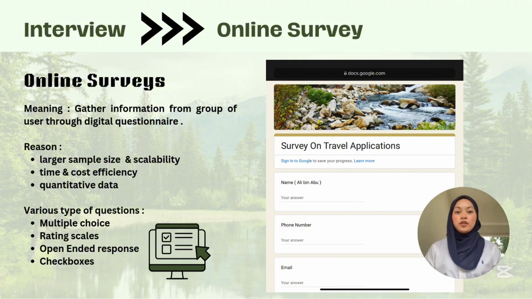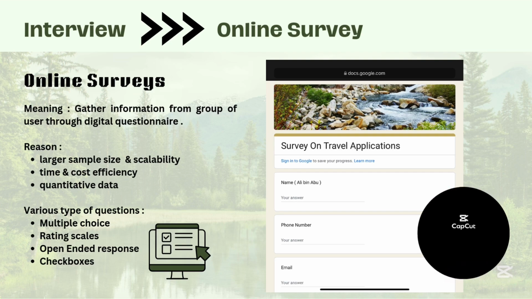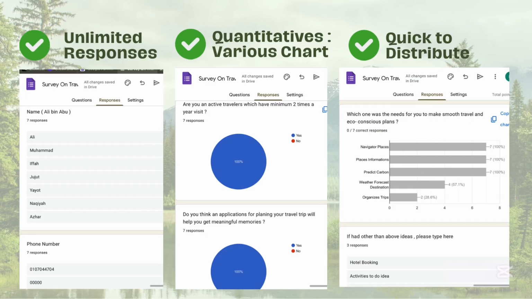I will use the Google Forms application to do the online survey. These are a few examples that are used in the Google Forms application.